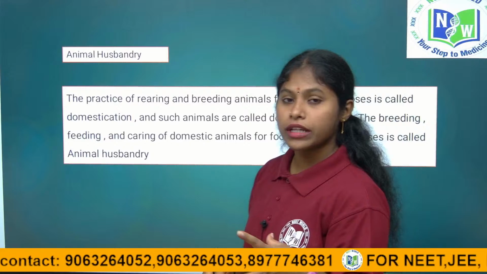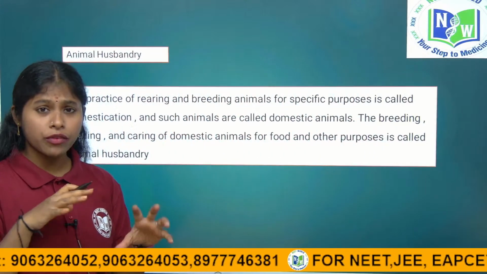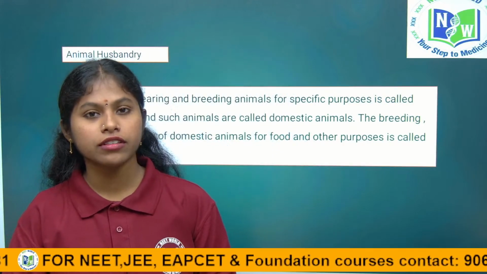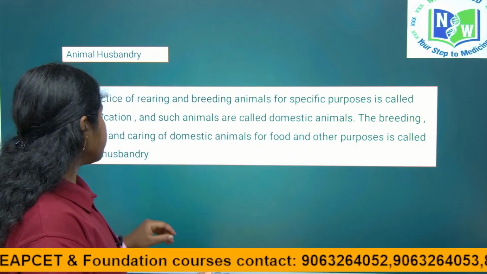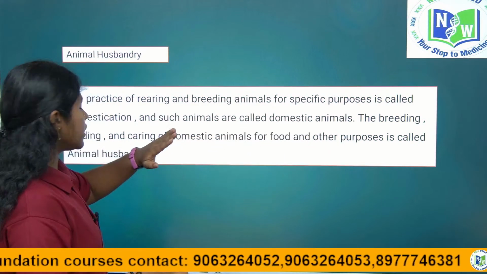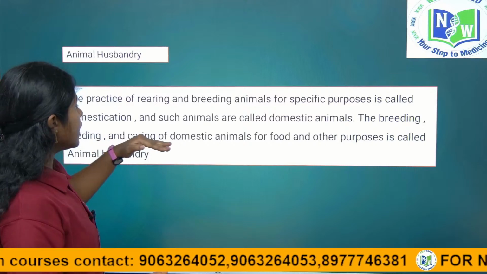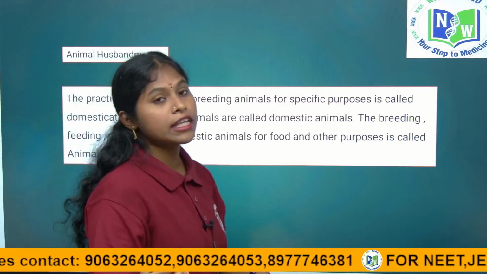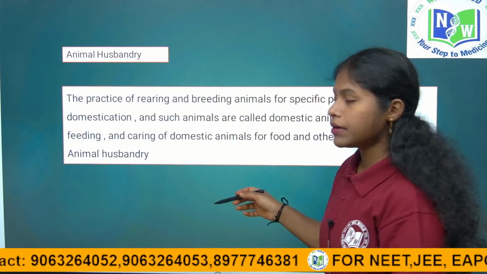For that we have to keep the place where we are rearing the cattle in hygienic conditions, and control measures should be taken for the cattle to be disease free, otherwise they will contract diseases easily, right children? So we are feeding, we are breeding, we care for the animals, and feeding domesticated animals for food and other purposes is called animal husbandry.